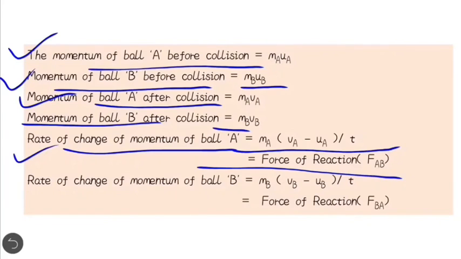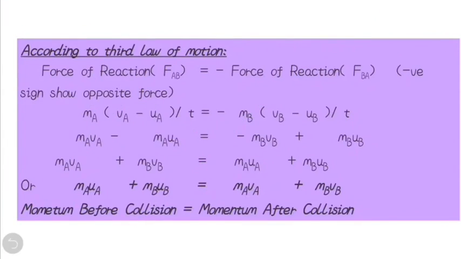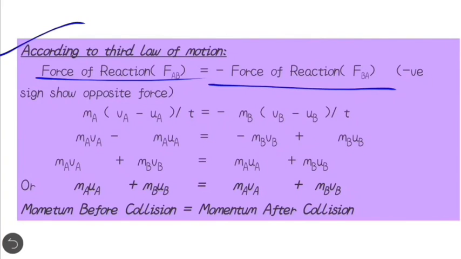Rate of change of momentum of ball B will be mb (vb minus ub) upon t, which will be equal to the force of reaction FBA. According to the third law of motion, the force FAB is equal to minus the force FBA. The negative sign shows opposite force.